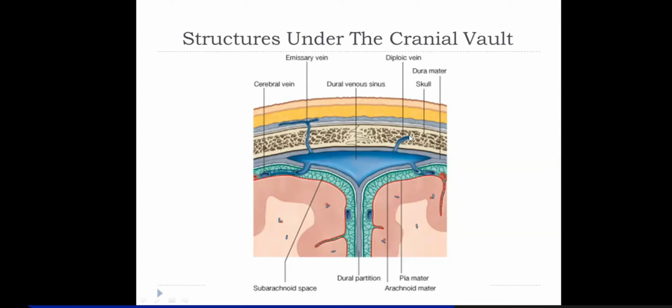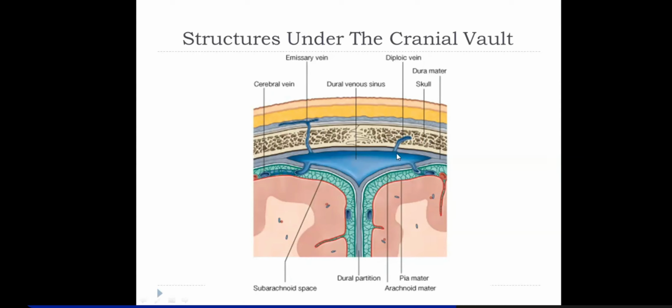The difference regarding diploic veins is that the diploic, the flat bones, are a rich site of hemolymphopoiesis. Everybody knows this, right? This is a rich site of hemopoiesis. So diploic veins are actually carrying the newly formed blood cells from the marrow into the dural venous sinuses.